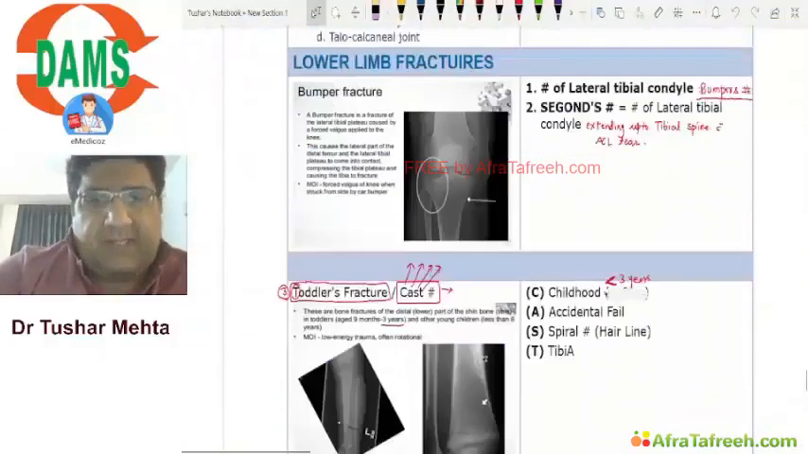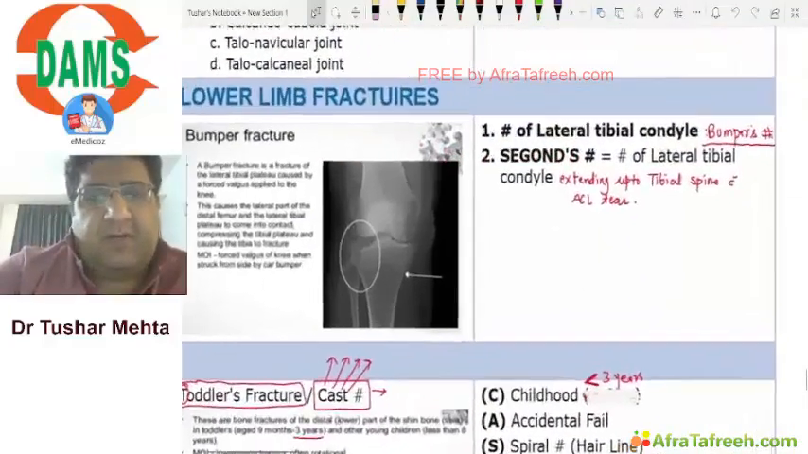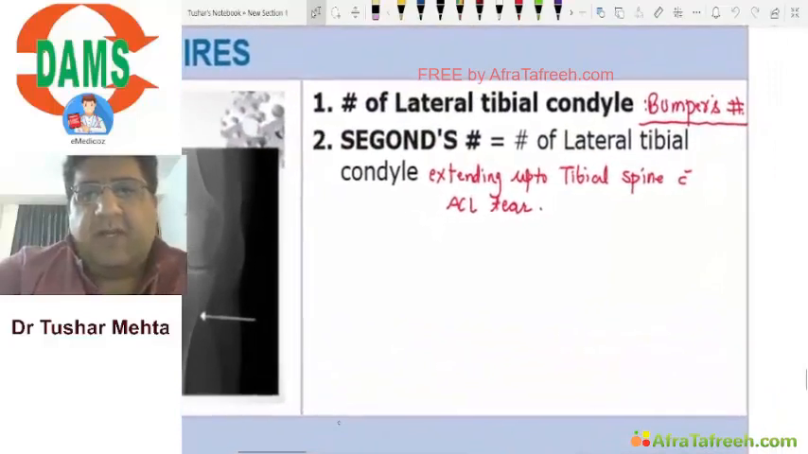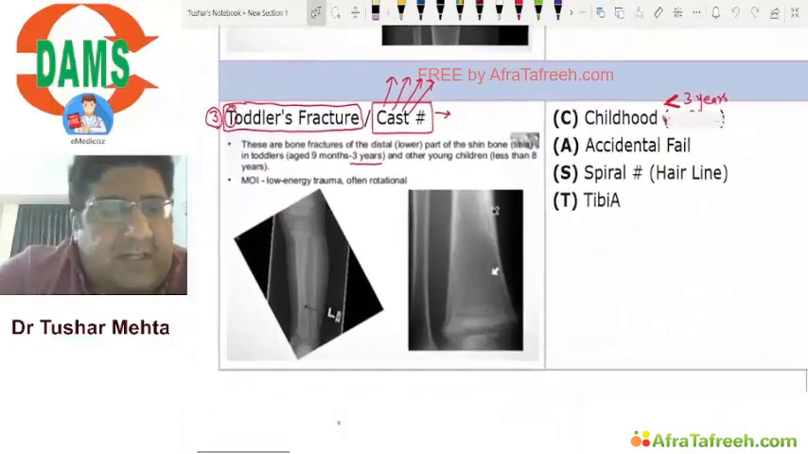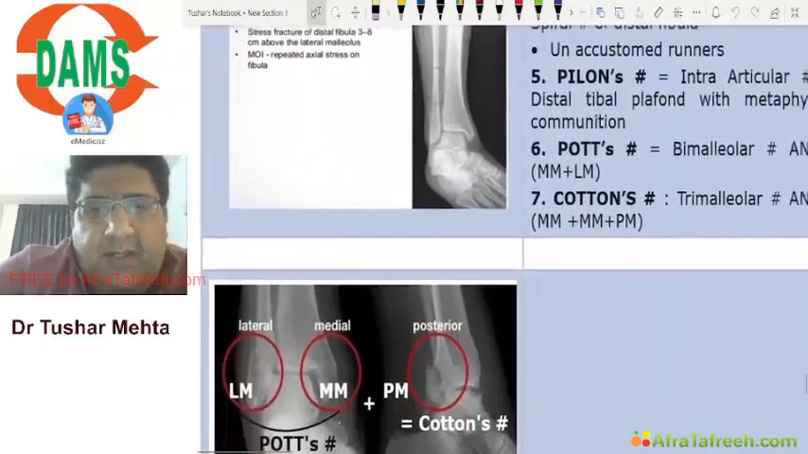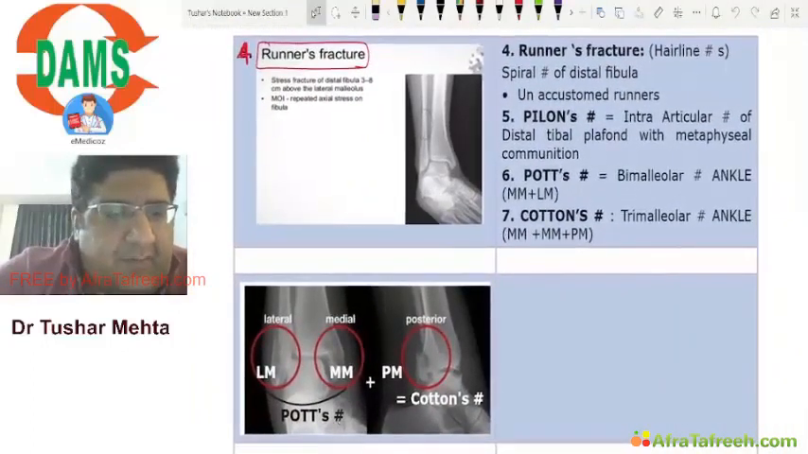I hope yes. So immediately come to page number 64. Everyone, come to page number 64 and please write this. Now please make this correction: it is less than 3 years. Done? So this is what we have discussed till now.